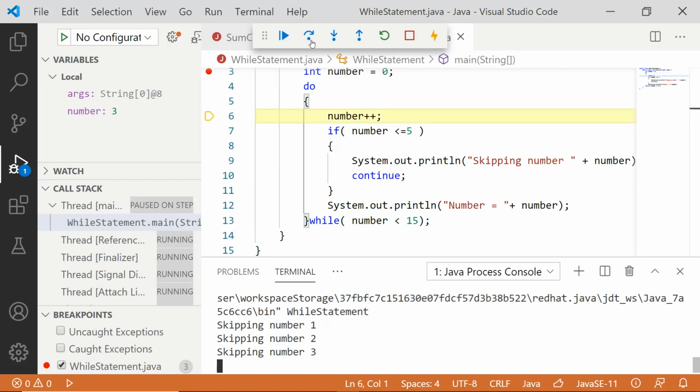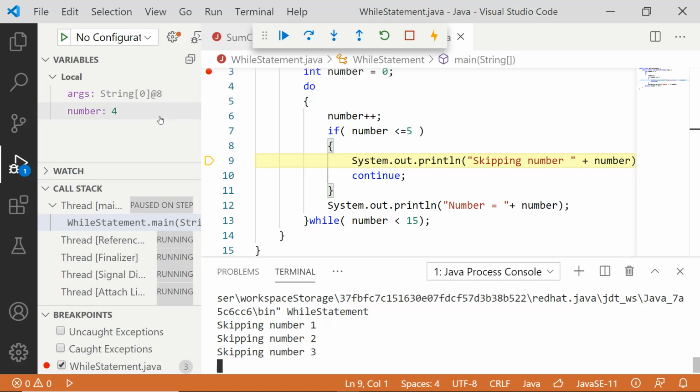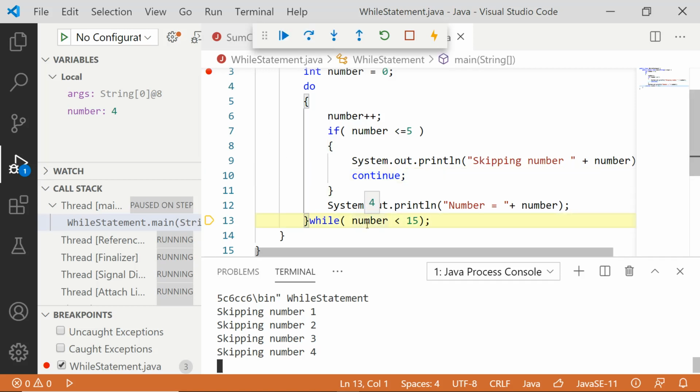Enter inside, number is incremented from 3 to 4. Then 4 less than or equal to 5 is checked and this condition evaluates to true. So I enter inside. What is the value of number? 4. So "skipping number 4" gets printed. Then there is a continue statement, which takes you back to the condition checking place.